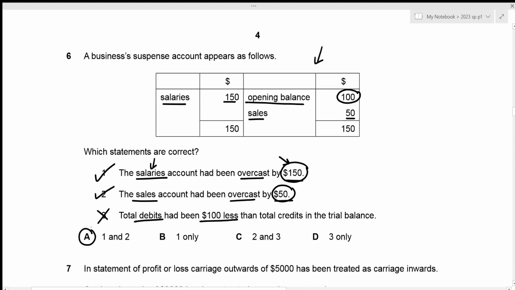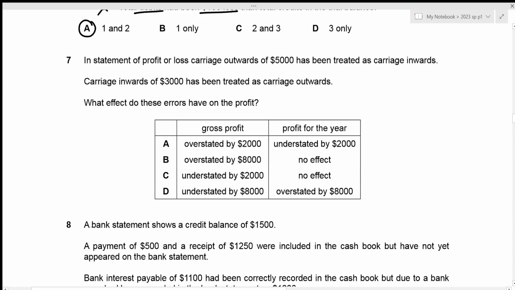Now we can move towards question number 7. In the statement of profit or loss, so this is basically our income statement, carriage outwards of 5,000 had been treated as carriage inwards, and carriage inwards of 3,000 has been treated as carriage outwards. We need to figure out the effect these errors have on the profit. So we're talking about the gross profit as well as the profit for the year. Let's talk about profit for the year first.